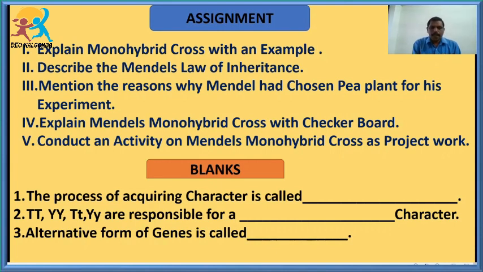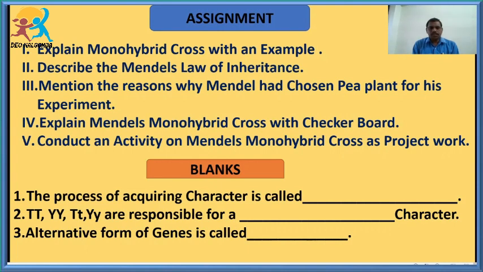Not only this, as part of these 2 marks and 4 marks questions, now I am also giving some blanks. The process of acquiring a character is called ___, and there is an alternative form of genes. And there is one more blank which explains the phenotypic character and genotypic character. Students, I hope that you have very clearly understood this concept of heredity and variations.